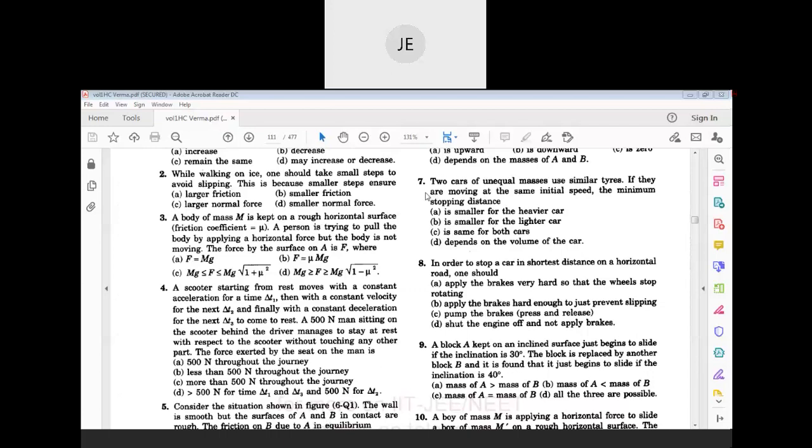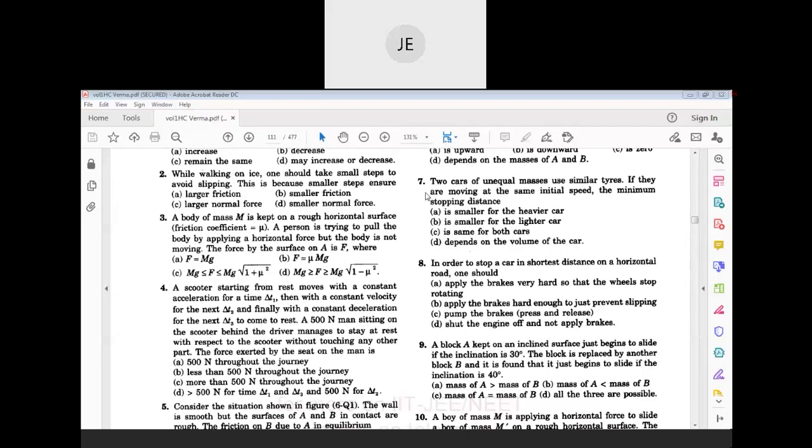So they are asking what is the capital F value, the force applied by the surface. It is not the applied force, it is a contact force, we can say.